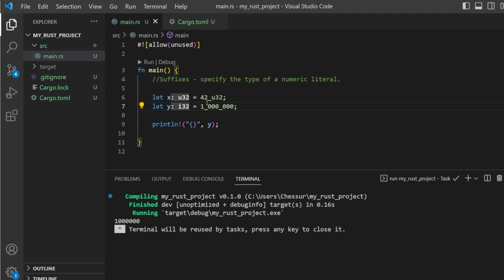We can use suffixes here as well. So again, we can do a u32, we can do an i32, and that will change. You can try doing a float, that'll change too. You can see it just updating automatically. So we can specify a number's type just using a suffix. Just wanted to show you this because it is used sometimes in Rust, and it's another way of declaring what type of integer or float we want. So that is it for this video. I'll go ahead and see you over in the next one.